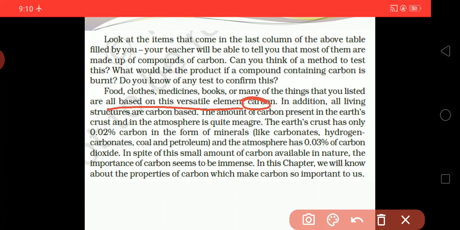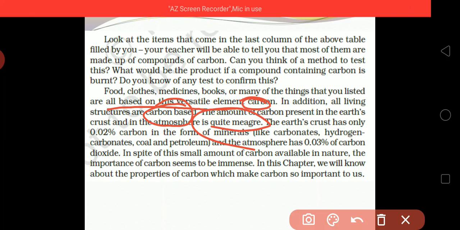We can see that food, clothes, medicine, books, and many other things are made of carbon. In addition, all living structures are carbon based, and the amount of carbon present in the earth's crust and in the atmosphere is quite measurable.